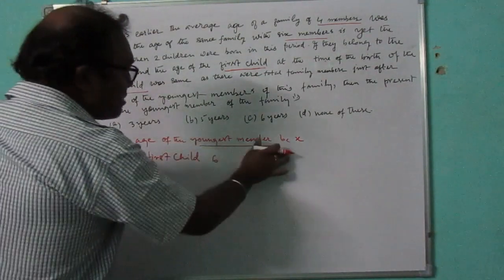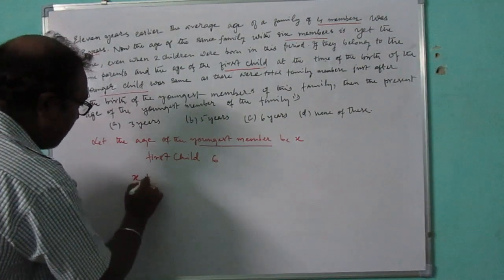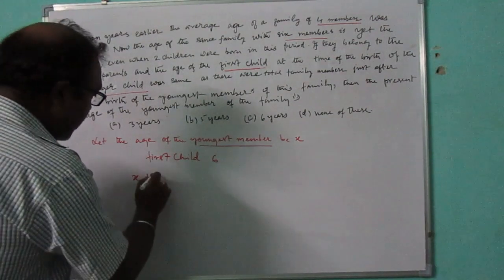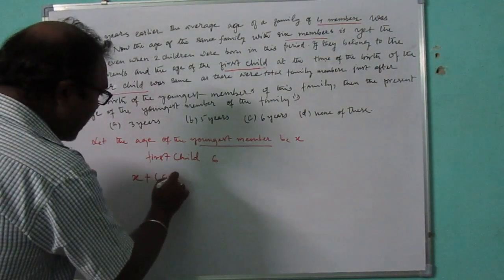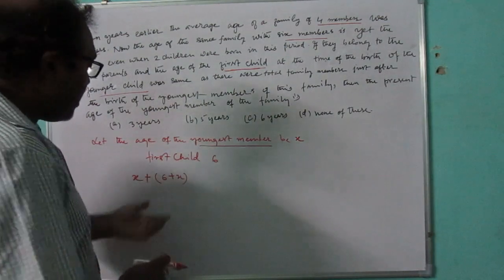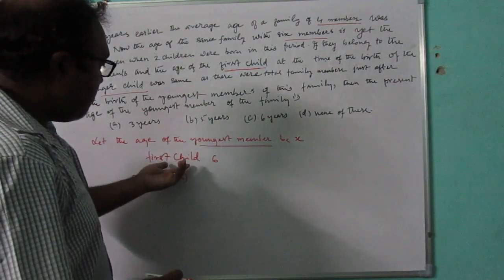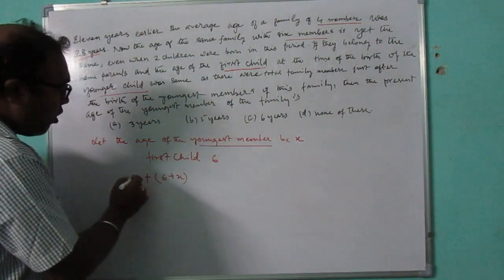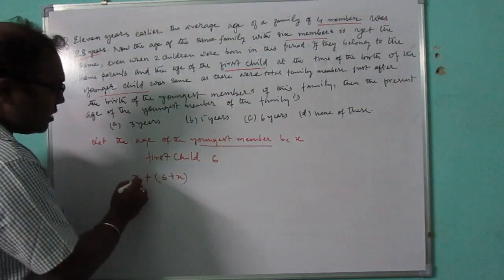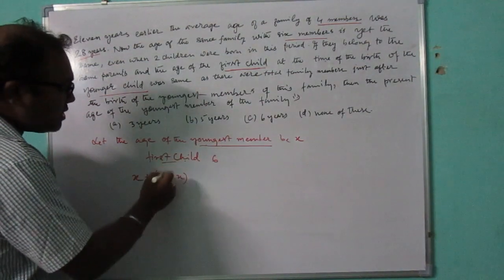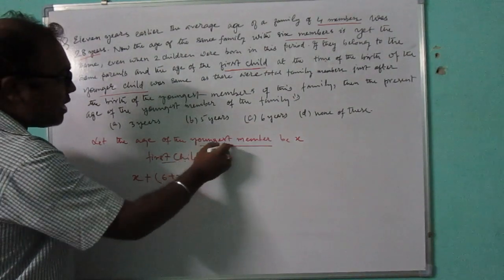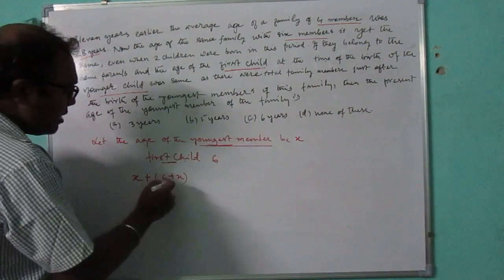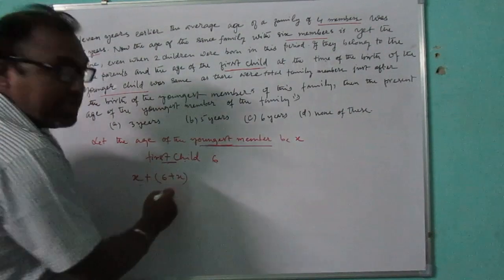So the present age of the youngest member is X, plus the age of the elder child, which is 6 plus X, because when the youngest member was born, the elder's age was 6, but now after X years it will be 6 plus X.